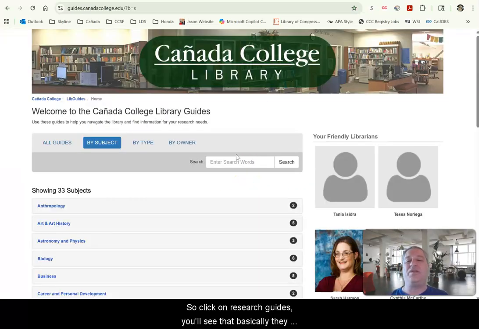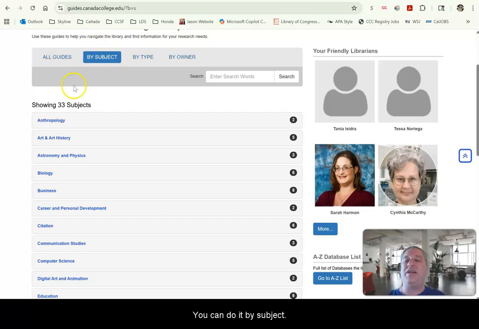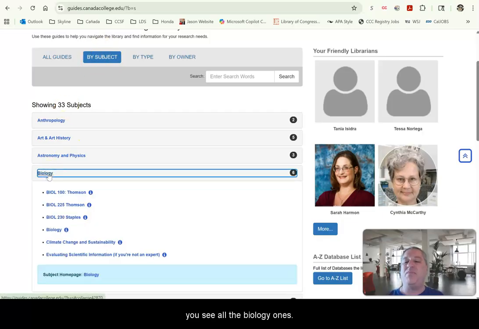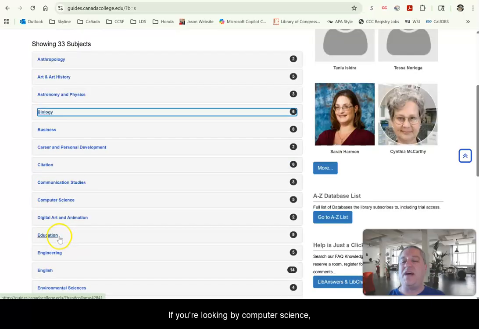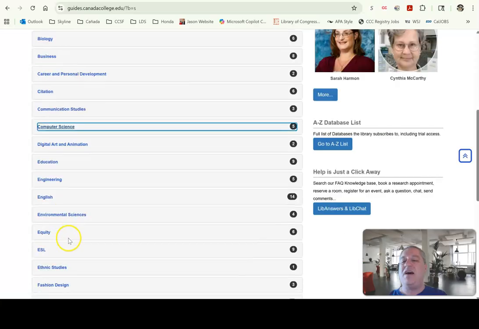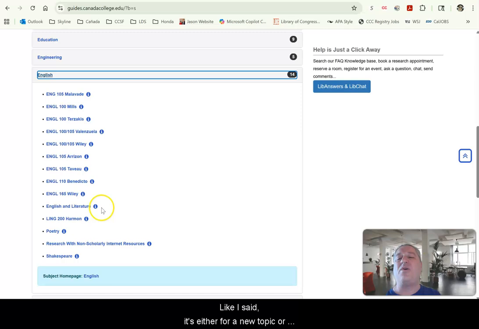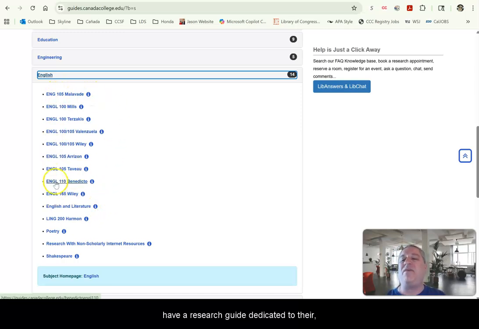If you click on research guides, you'll see that they pretty much all look alike in terms of this page, and then the next pages are different. But you can see here there's a couple options. You can do it by subject. So if you're looking for biology, you see all the biology ones. If you're looking for computer science, you'll see all the computer science ones and technology. If you're looking for your English classes, there's all the English classes. And like I said, it's either for a new topic or for a new class. In this case, all these individual professors have a research guide dedicated to their class.